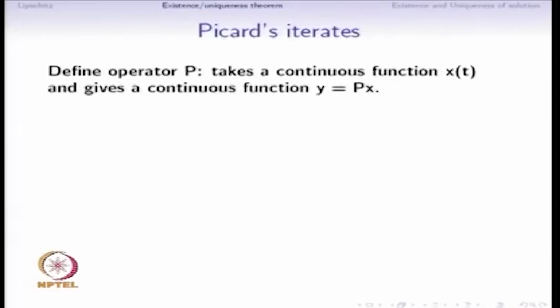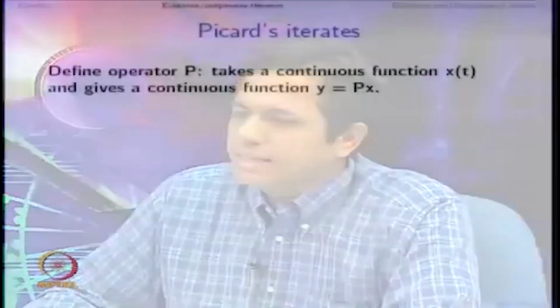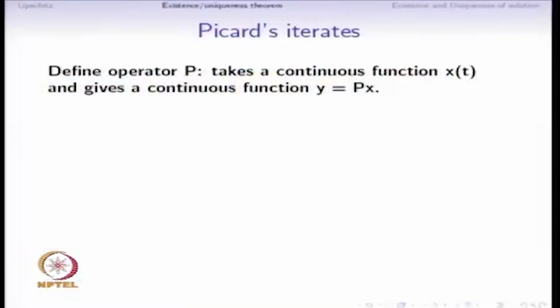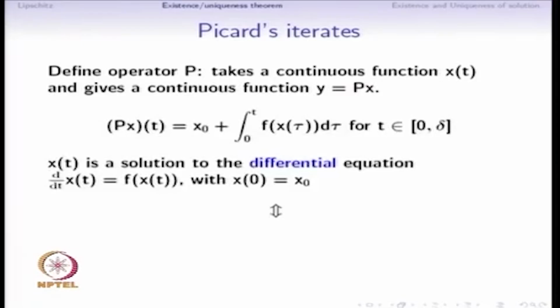So how will we define these Picard's iterates? Define the operator P that takes a continuous function x of t and gives another continuous function y equal to P of x. How will we define it? Px is again a function of time. Px at any time t is defined as x naught plus the integral from 0 to t of f of x tau d tau, where t belongs to the interval 0 to delta.